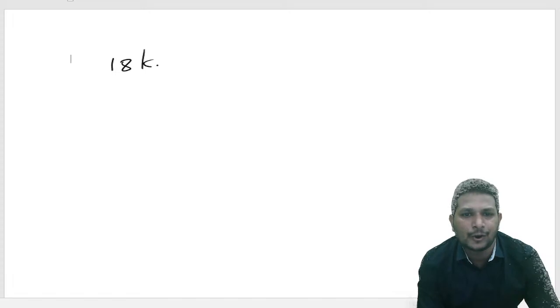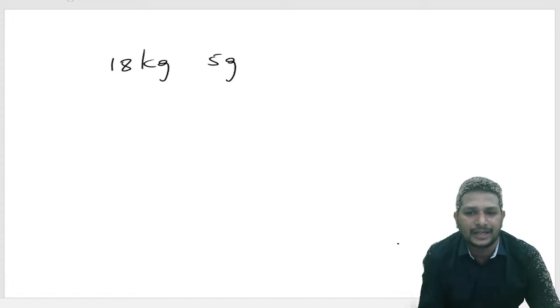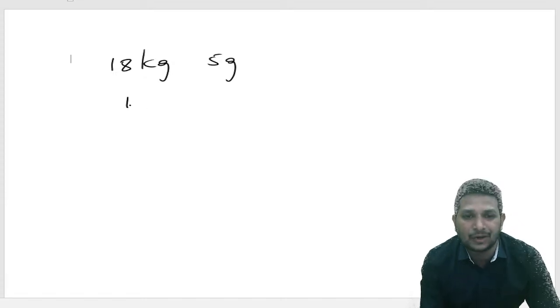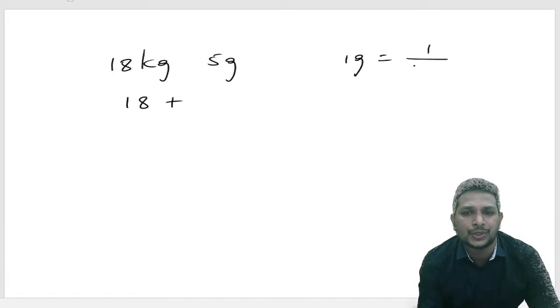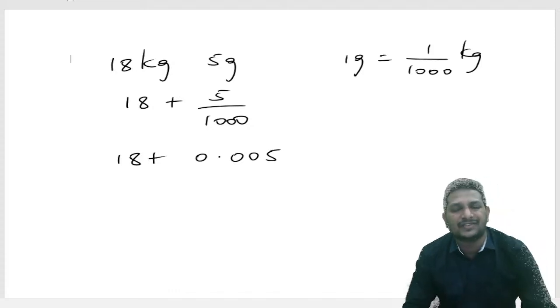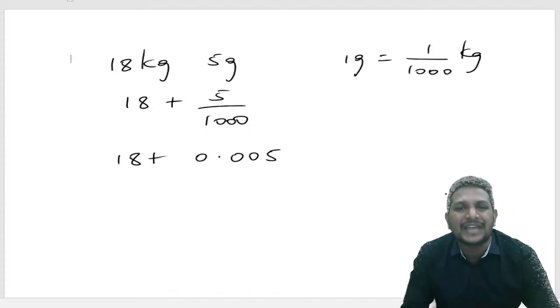So 18 plus 5 by 1000. Converting into decimal, 0.005, as after the decimal we get 3 digits because we have 3 zeros.